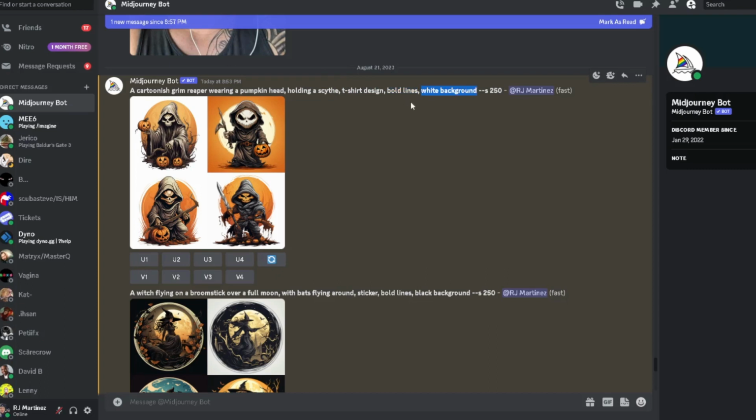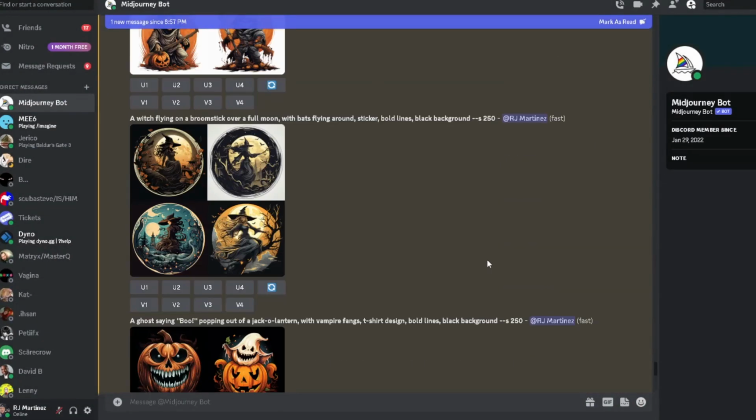And now I'm just messing around with this, kind of mixing it up a bit here and there. We're going to see as we go down to the different prompts, you see how I mix it up to switch out t-shirt design with sticker. But look at that. And keep in mind too, I can upscale any of these and turn them into different variations. But I just want to see what it's producing for us.